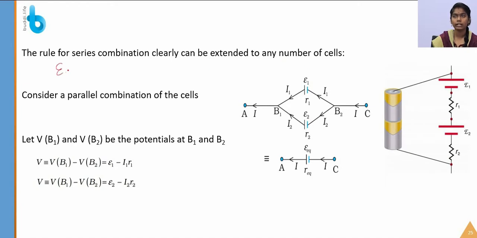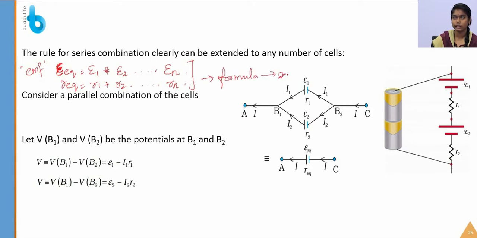The rule is epsilon EQ is equal to epsilon 1 plus epsilon 2 up to epsilon n. We do not pronounce it as E, it is epsilon. To calculate the equivalent internal resistance, we add all the resistances up to the nth resistance. This is the formula for the series connection.